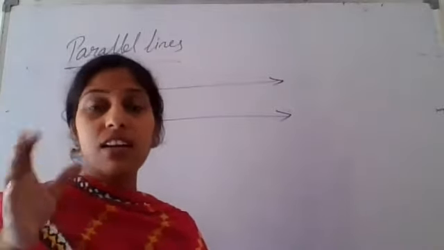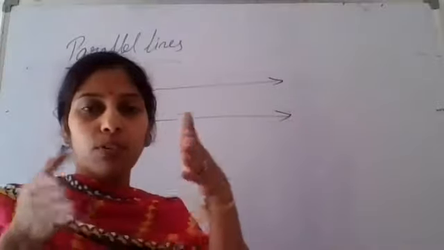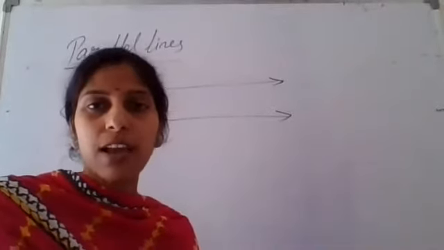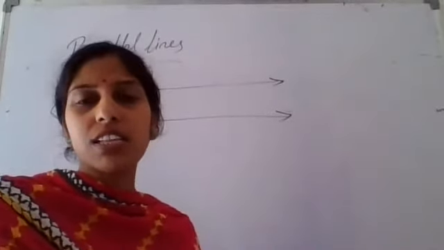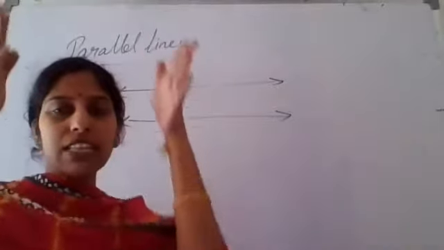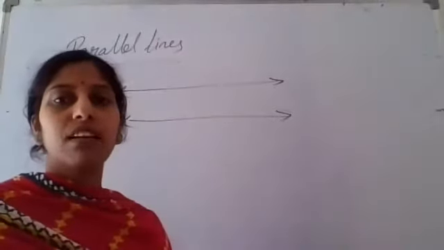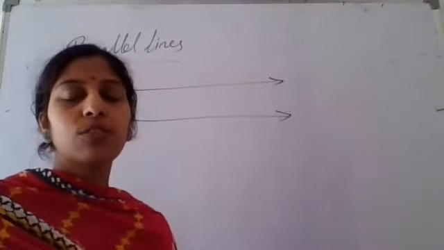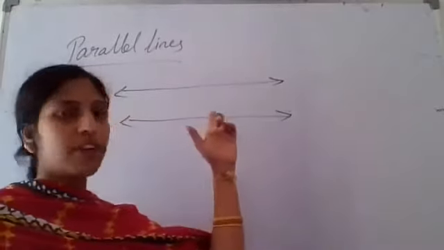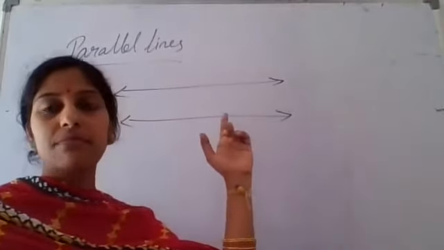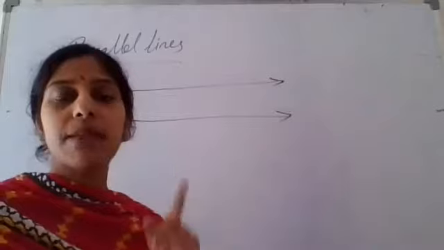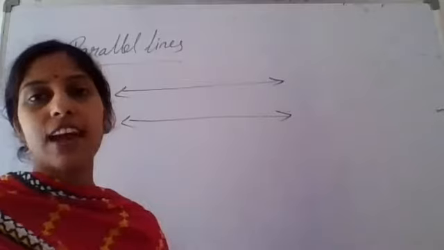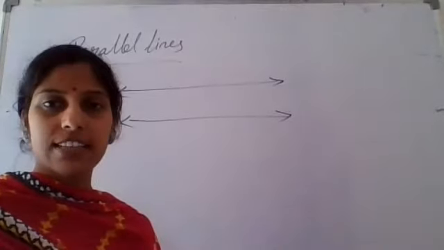The track has the same distance between both the lines. That is a fine example. And one more: sometimes you can see ladders maintaining the same distance between their sides. So that is an example of parallel lines. Parallel lines means lines maintaining the same distance between them throughout their length. Such lines are called parallel lines.